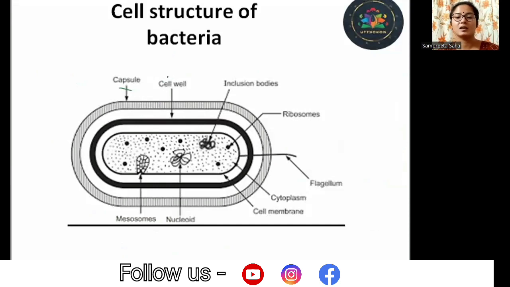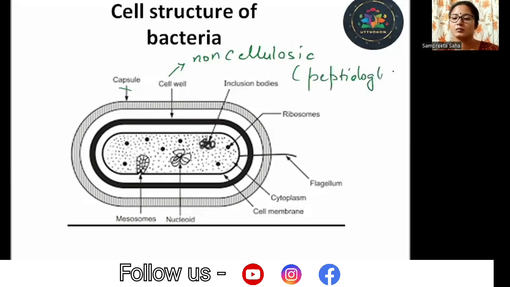Then we have the cell wall. Now this is not cellulosic. It is a non-cellulosic cell wall made up of peptidoglycan. Next, we have the inclusion bodies and ribosomes. I said that they are made up of 70S ribosome, and there is a flagella present. There is cytoplasm inside the cell, and the cell membrane is normal.